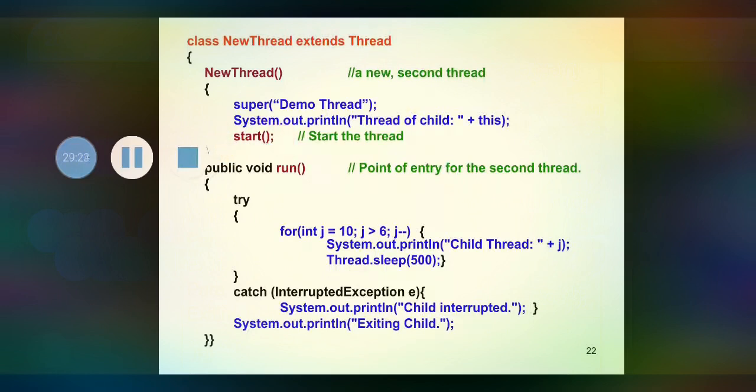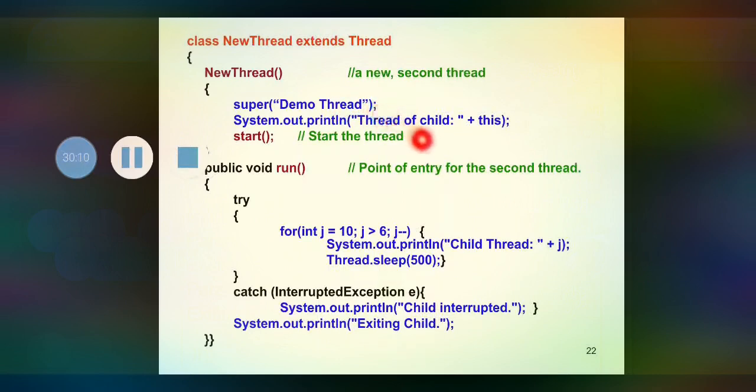These are all the things we have to remember in this program, and the remaining things are the same as the previous program. In the previous program we have given implements Runnable, rather than that, here we are giving extends Thread. And in the previous program we created the thread object, that is Thread t = new Thread(this, threadName). Rather than creating the thread object, here we are giving super("Demo Thread"), so that the base class constructor, the Thread class constructor, will be called, and the name Demo Thread will be set for the new child thread.